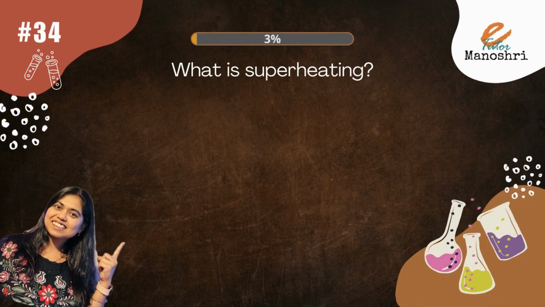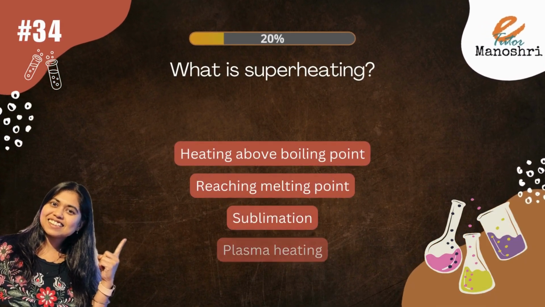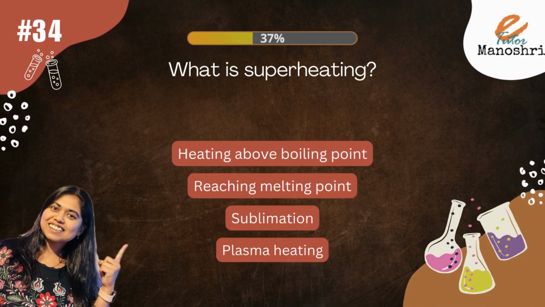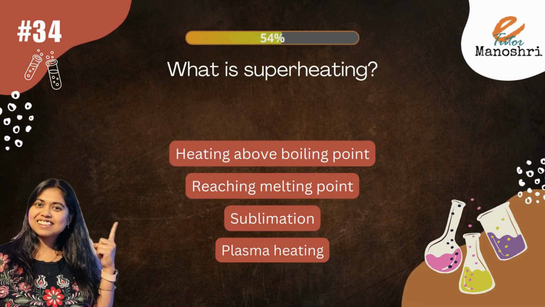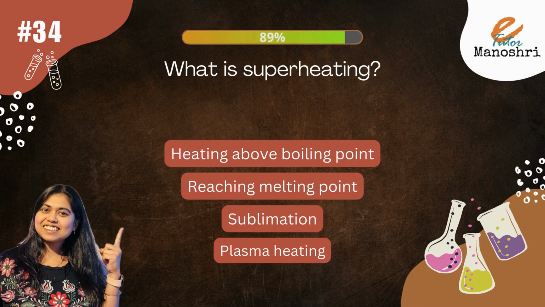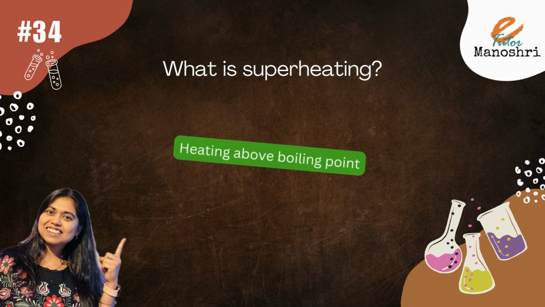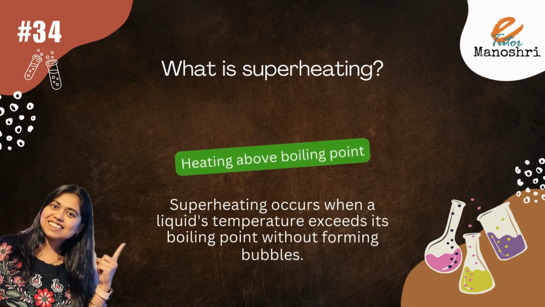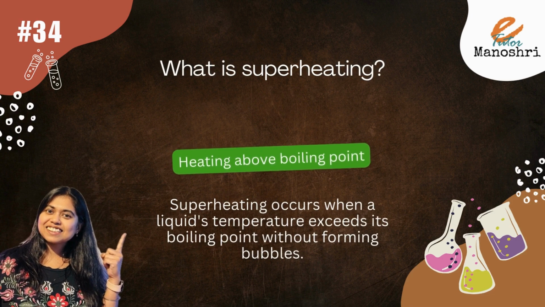What is superheating? The options are heating above boiling point, reaching melting point, sublimation, or plasma heating. The answer is heating above boiling point. Superheating occurs when a liquid's temperature exceeds its boiling point without forming bubbles.